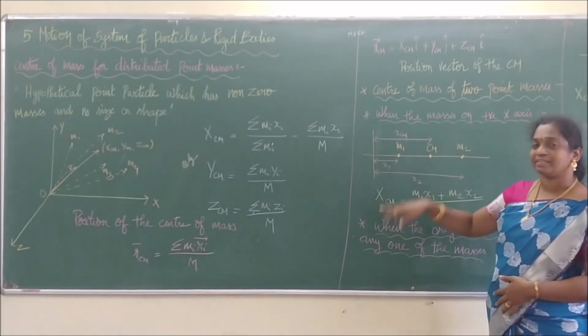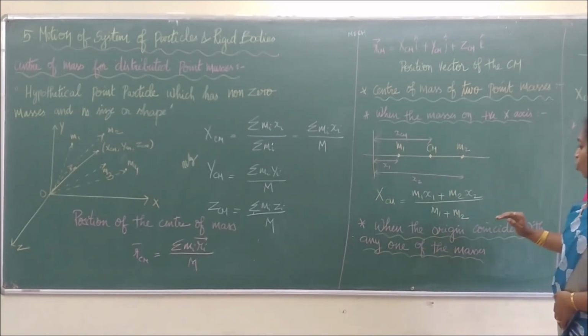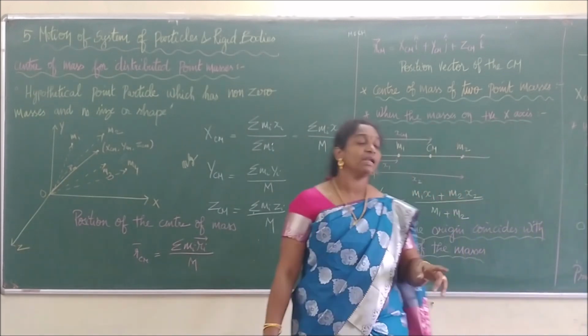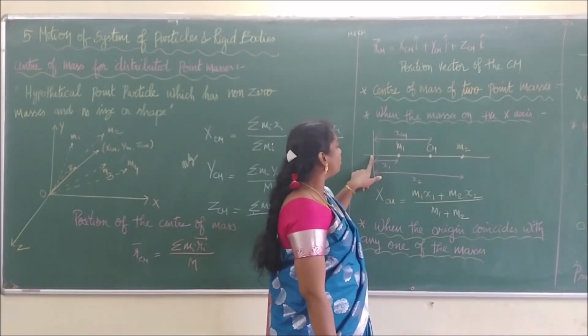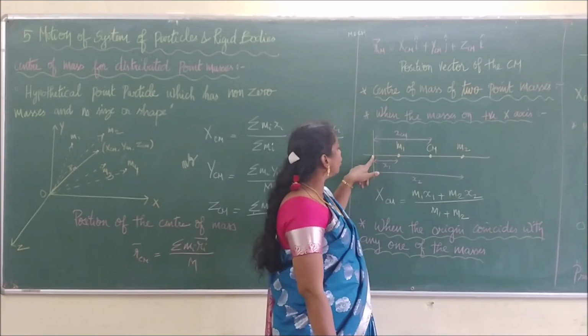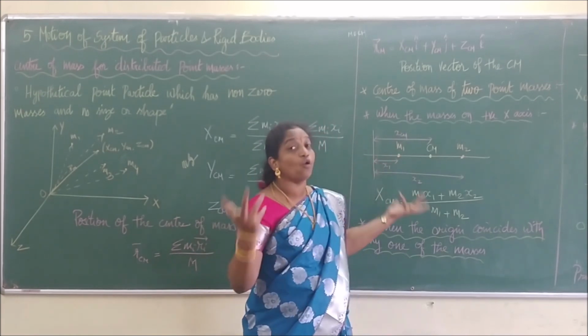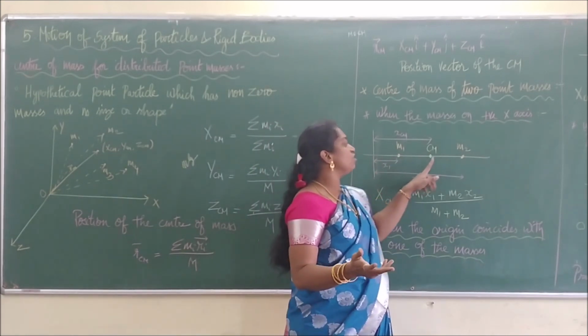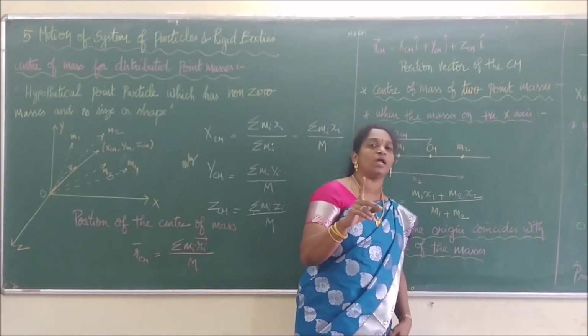Now we are going for the next condition, when the origin coincides with any one of the masses. This is the origin point, and this mass m1 coincides with the origin, so there will be no x1 value. Only the center of mass and the x2 value will be there.